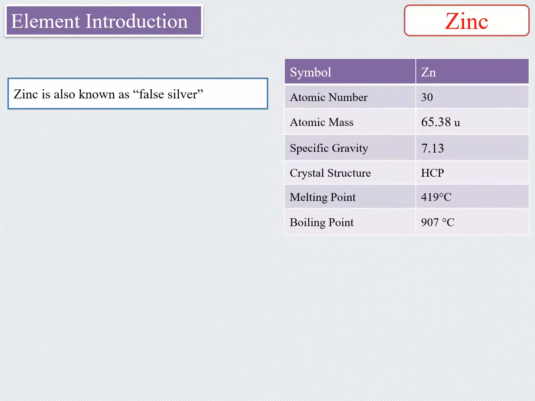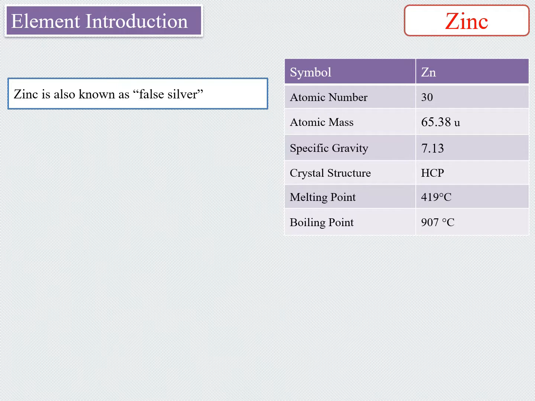Zinc is a non-ferrous metallic element. Zn is used as the symbol to represent zinc. The atomic number of zinc is 30 and the atomic mass of zinc is 65.38 AMU, having a specific gravity of 7.13. The crystal structure of zinc is HCP at room temperature, and the melting temperature of zinc is 419 degrees centigrade and the boiling point of zinc is 907 degrees centigrade.